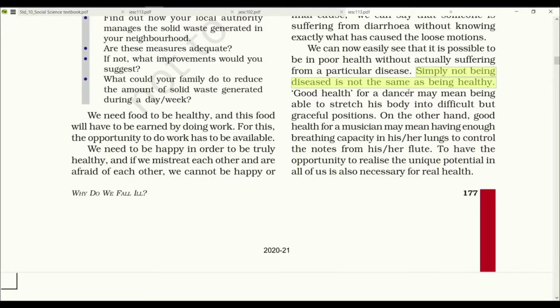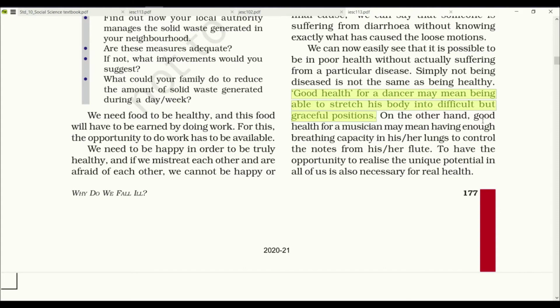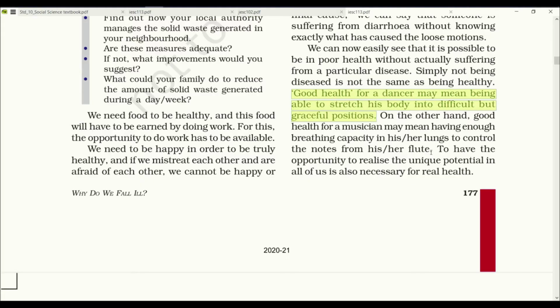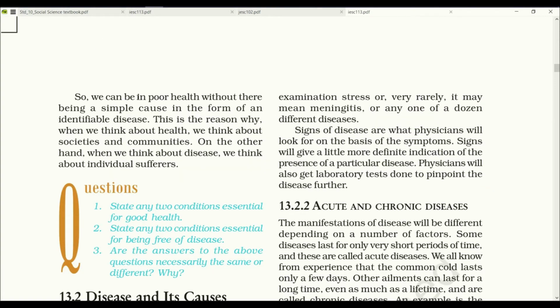Good health for a dancer may mean being able to stretch his body in difficult but graceful positions. On the other hand, good health for a musician may mean having enough breathing capacity in his or her lungs to control the notes from his or her flute. To have the opportunity to realize the unique potential in all of us is also necessary for real health. So, we can be in poor health without there being a simple cause in the form of an identifiable disease. This is the reason why when we think about health, we think about societies and communities. On the other hand, when we think about disease, we think about individual sufferers.